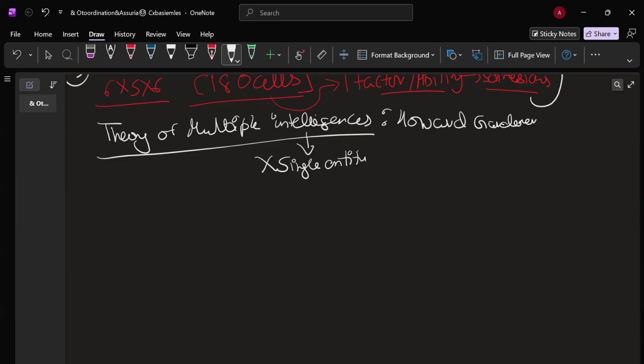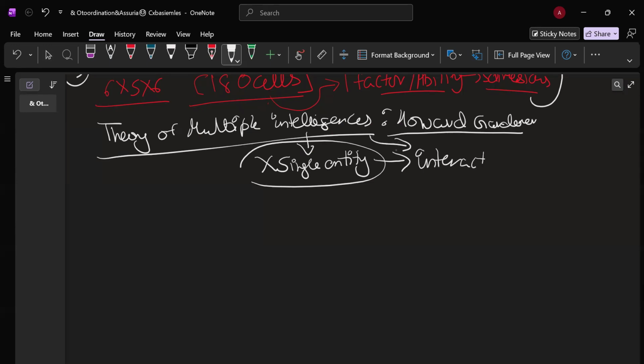When you were doing psychometric approach, it told you that intelligence is an aggregate, basically a single index of cognitive ability, right? But as per Howard Gardner, intelligence is not a single entity because there are distinct types of intelligence that exist and different types of intelligence interact. These different types of intelligences interact with each other and work together to find solutions to a particular problem. Let's discuss those types of intelligence. So the first we have over here is linguistic.